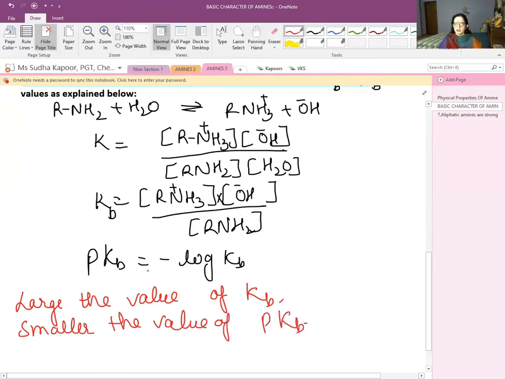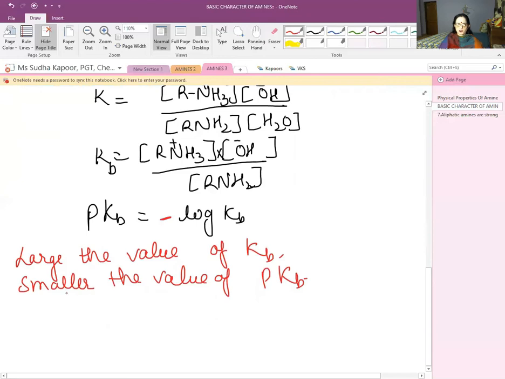We know that pKb and Kb are related in a negative manner with each other. So if Kb is large, the pKb is going to be small. The larger the value of Kb, the smaller the value of pKb, and the stronger the base. So if we are provided with the Kb or pKb values of various different compounds, the one which has the higher Kb or smaller pKb is going to be the stronger base.